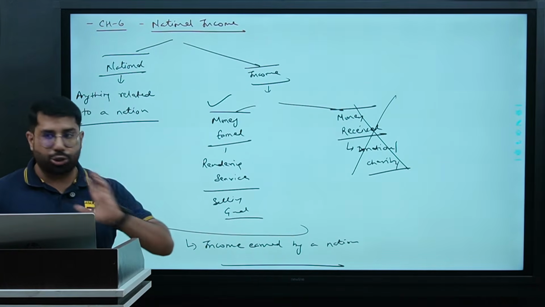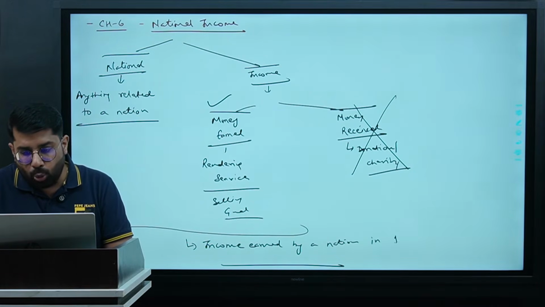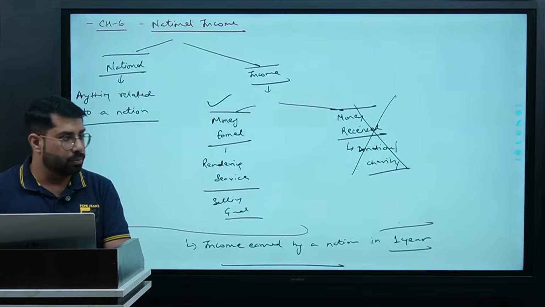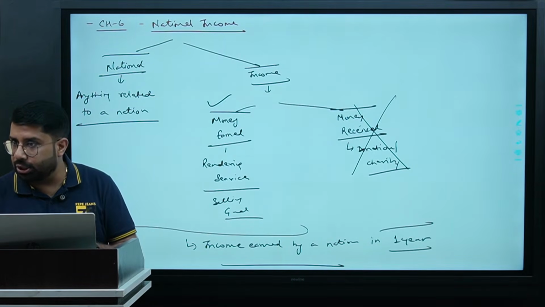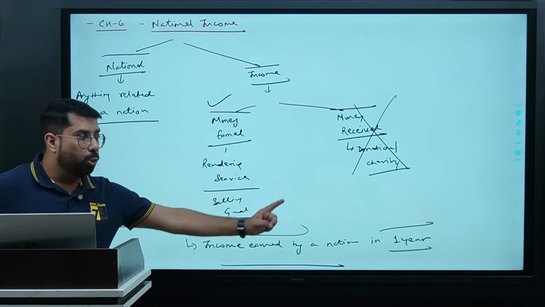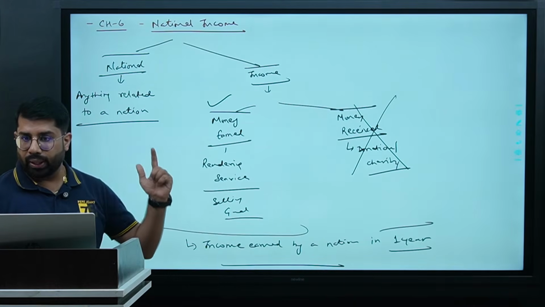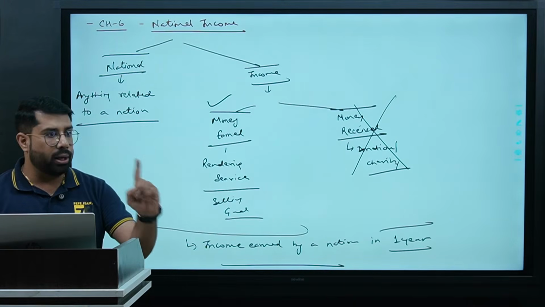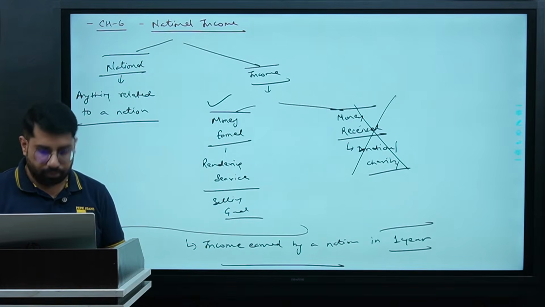Income earned by a nation is okay, but income earned by a nation in 1 year we will do. It means the estimation we are going to do, the recording of transactions what we are going to do will be for 1 year. So in national income, whenever we talk about the things, it will be in the span of 1 year only. Are you clear with this thing? Yes or no? Yes.